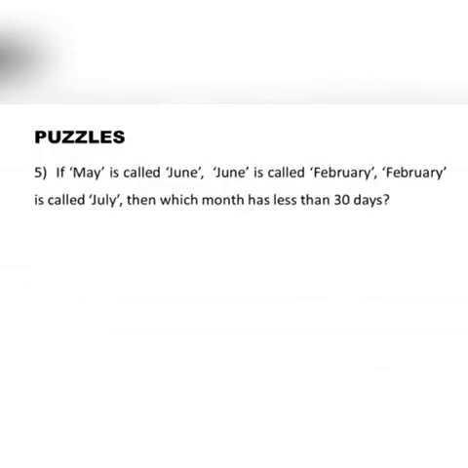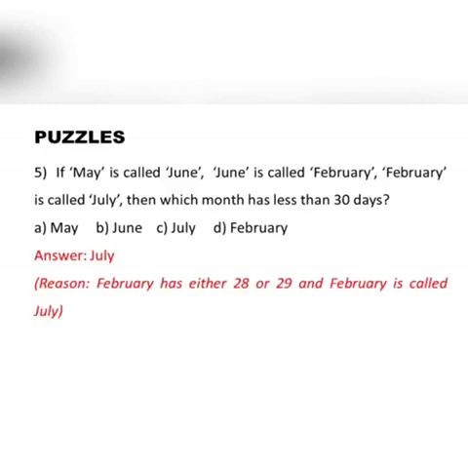We will pick next question. If May is called June, June is called February, February is called July, then which month has less than 30 days? So in this question, the month which has less than 30 days is February. But February is called July. So the right option is C.